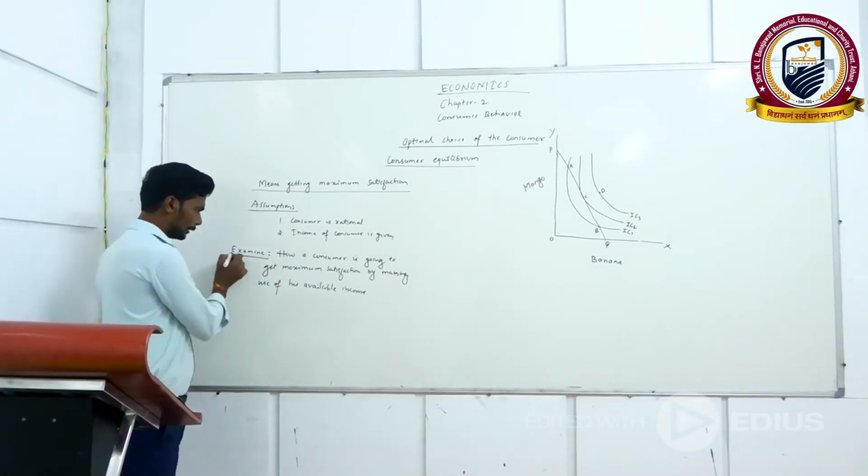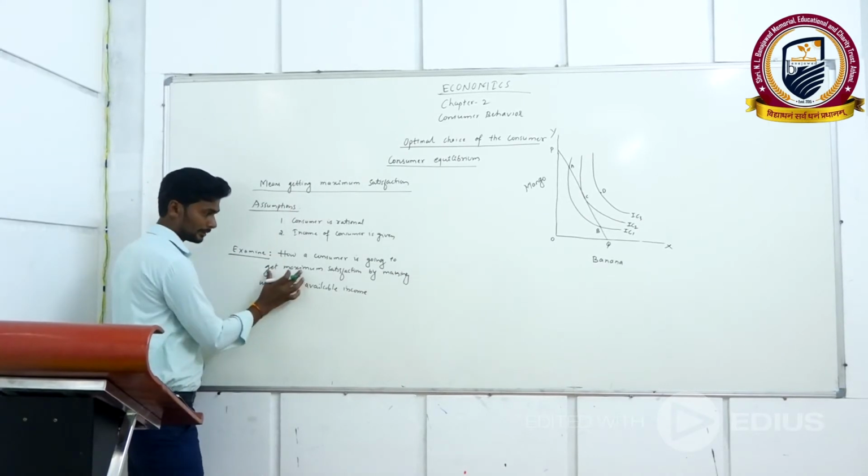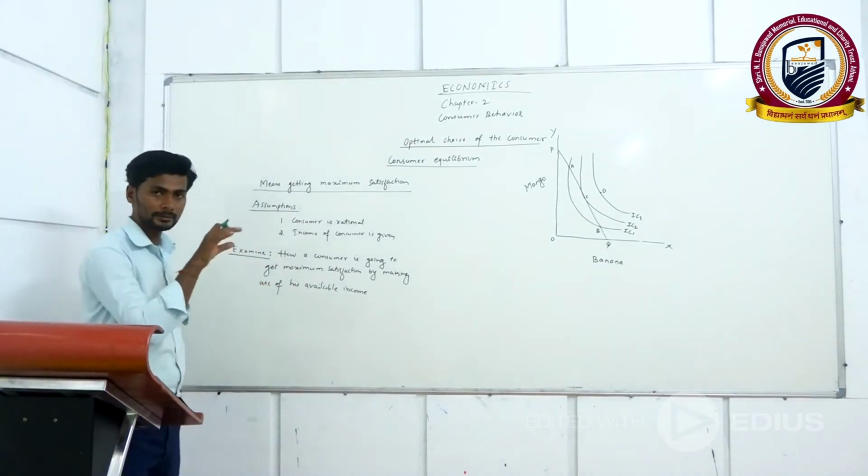This is what we are going to examine in this concept. This is the subject matter. This is what we study in this concept.